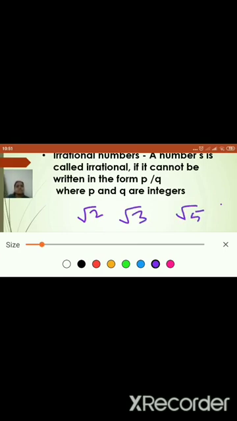Now why is it called an irrational number? If you find the root of these values, it is non-terminating and non-recurring. This is also one of the definitions for an irrational number. What is the definition?